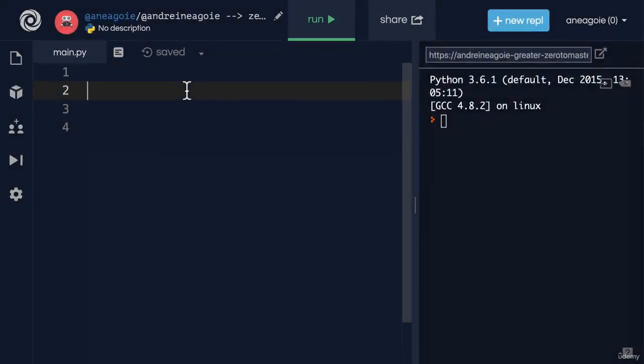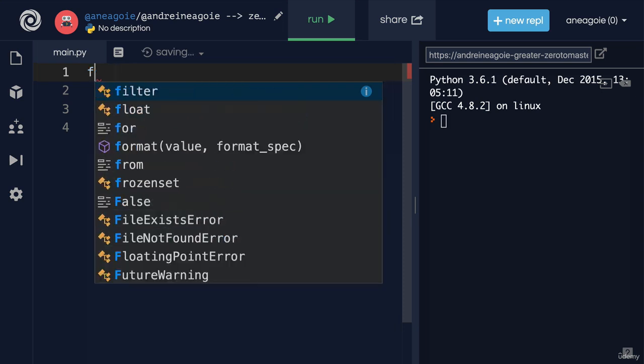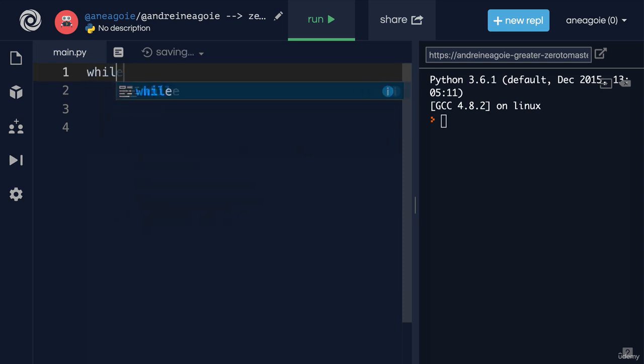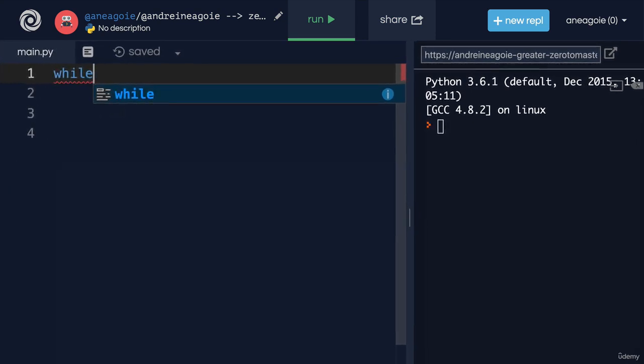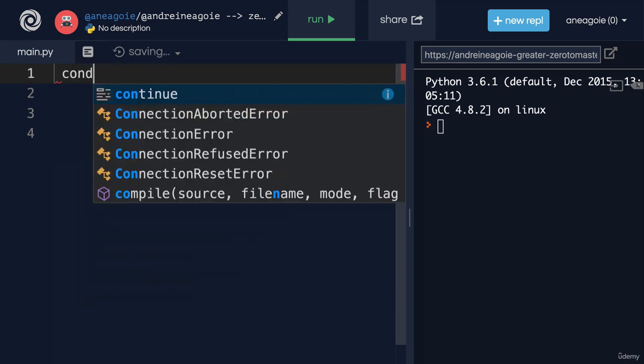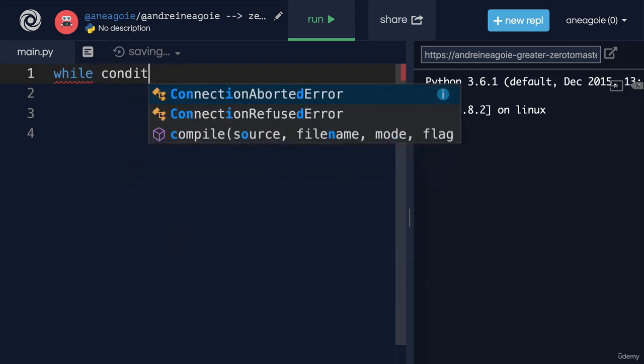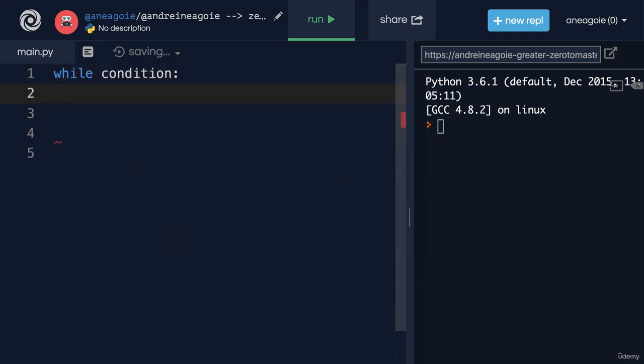Welcome back. Up until now, we've learned that with looping, we can use for. But there's actually another way for us to loop, and it's called, instead of a for loop, a while loop. A while loop is a little different in that we say while a condition is happening, do something. So you can see that there's a bit of a difference here.